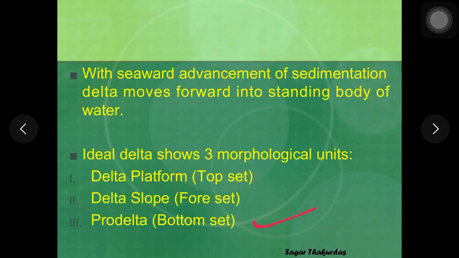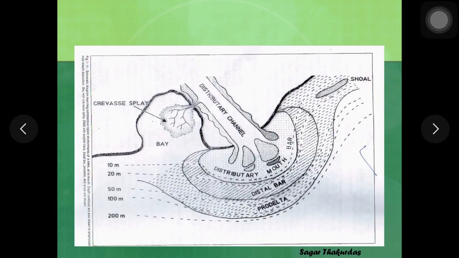So the structure or the cross section of a delta looks similar to a cross section of a ripple, if you remember. And the cross section of a ripple consists of bottom set laminae, foreset laminae and few top set laminae. Similarly, a delta is also said to be made up of these three parts: bottom set, foreset and top set.